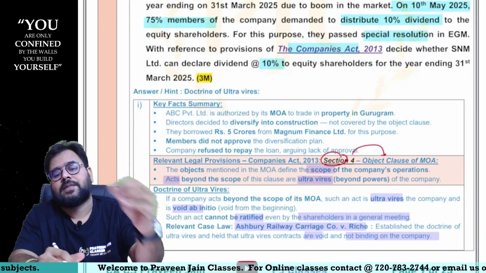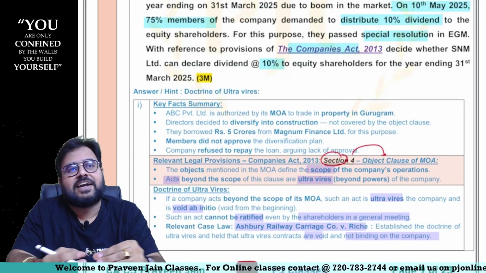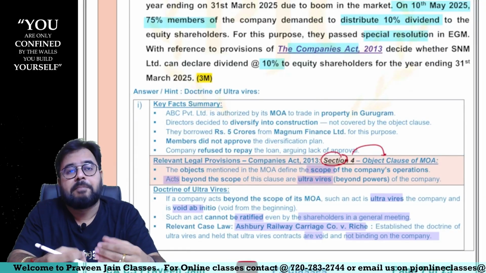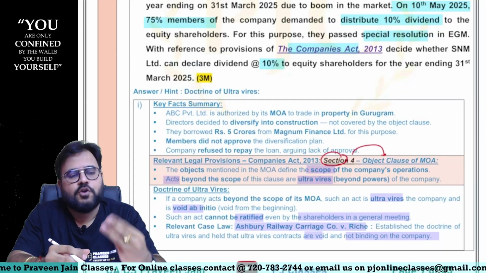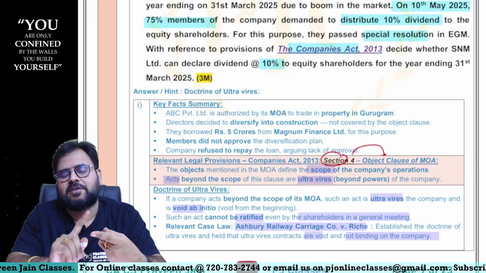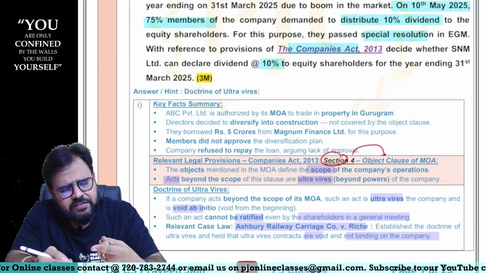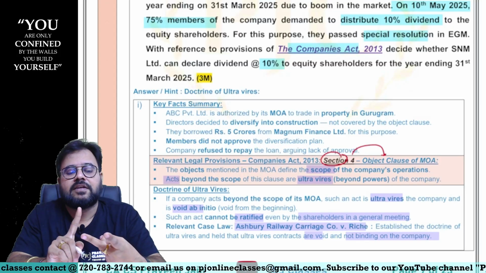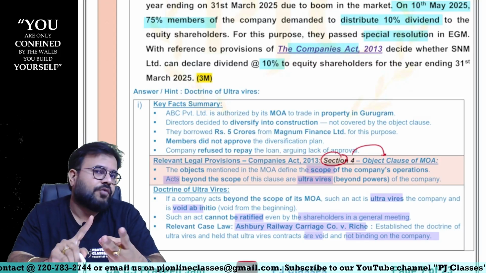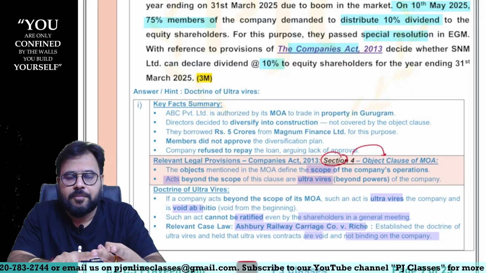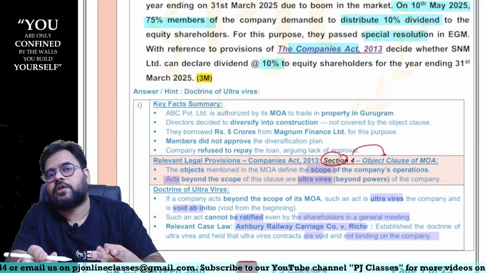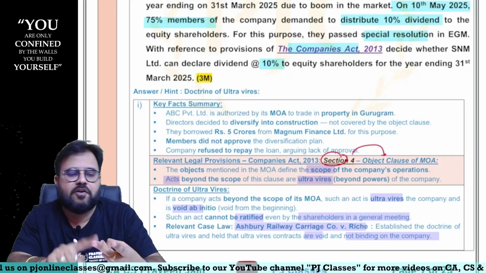Now tell me, sir. Members who are forming Section 8 companies have to give 3 promises. Promise number 1, you will be forming this company for charitable purposes, sir. Second, you will not make profits. If you are making profits, that money will be utilized for the upliftment of your objectives.